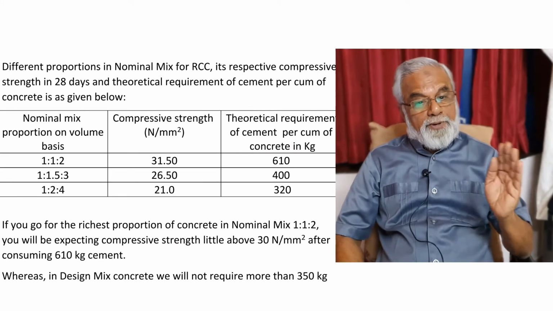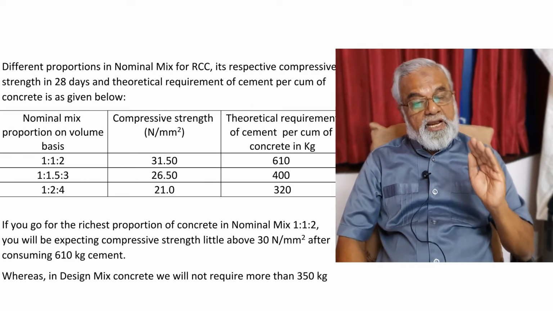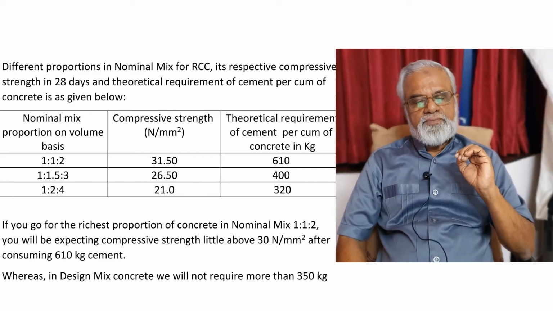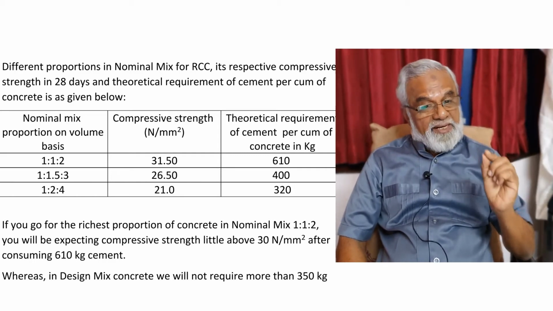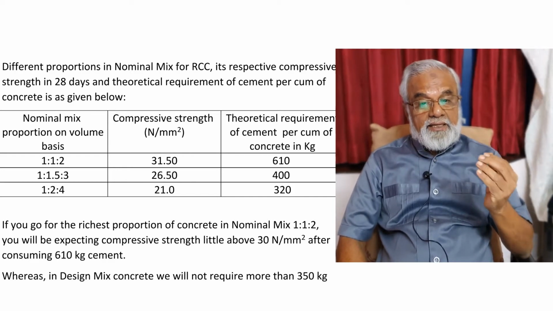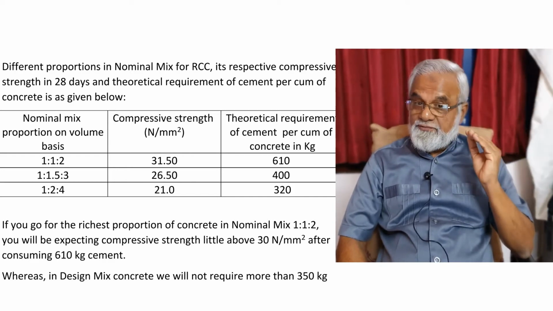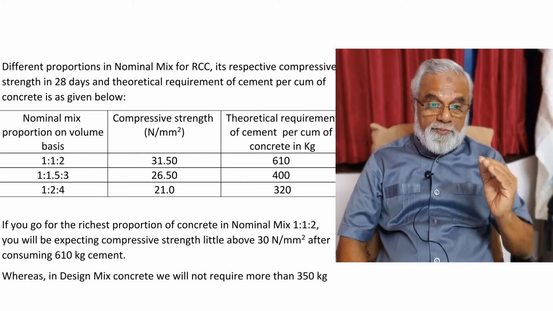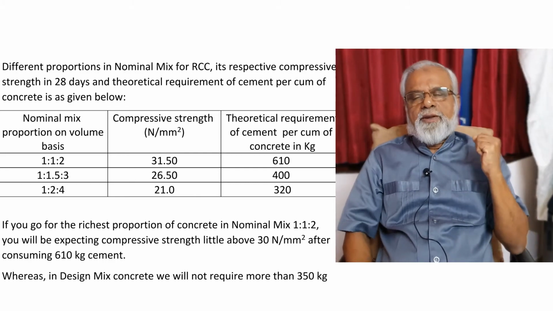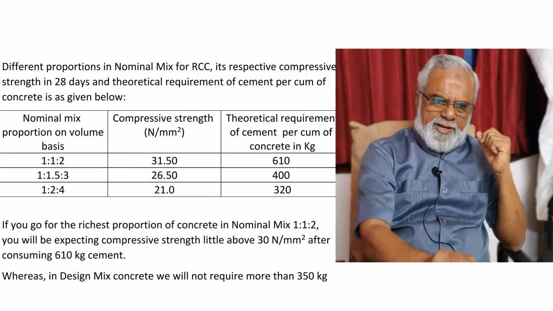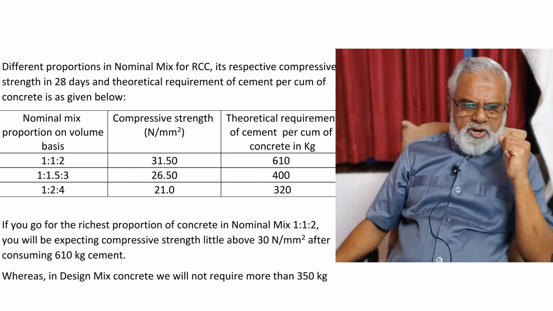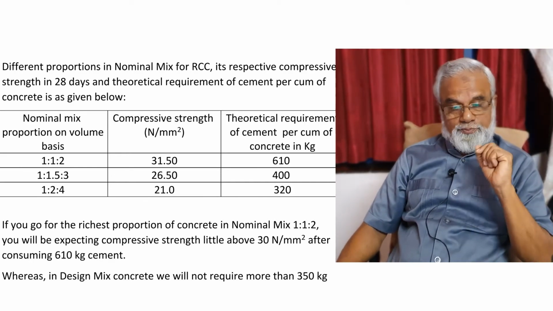The different proportions in nominal mix for RCC, its respective compressive strength in 28 days and the theoretical requirement of cement per cubic meter of concrete is given in this table below. The nominal mix proportion on volume basis 1:1:2.